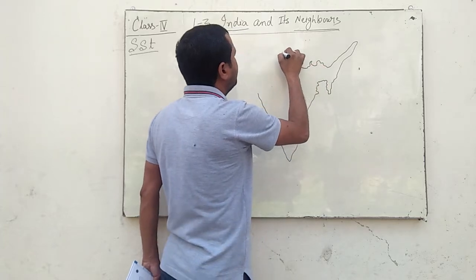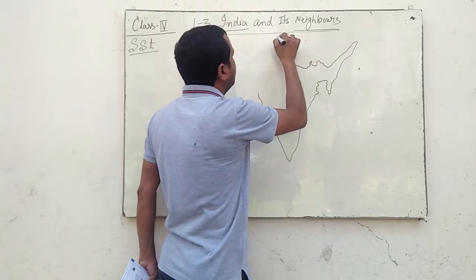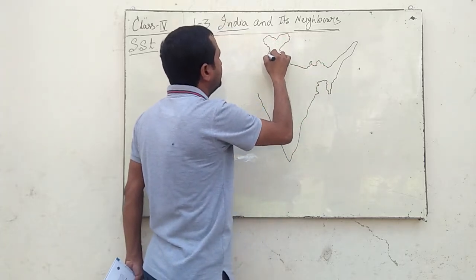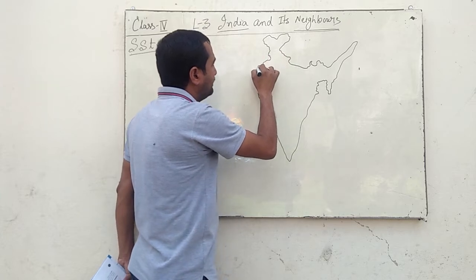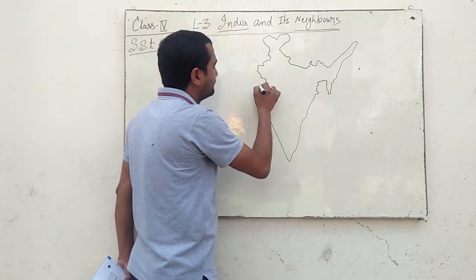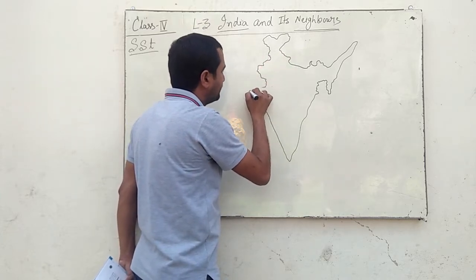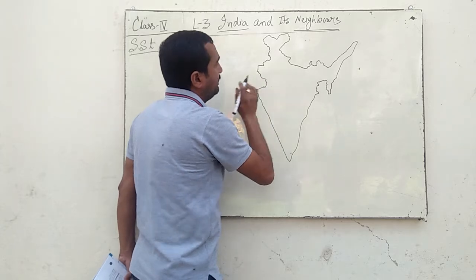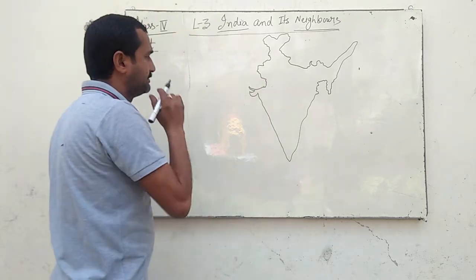This is a rough sketch of India. I'm drawing it roughly so that it can come to your notice. Let us assume that this is India.